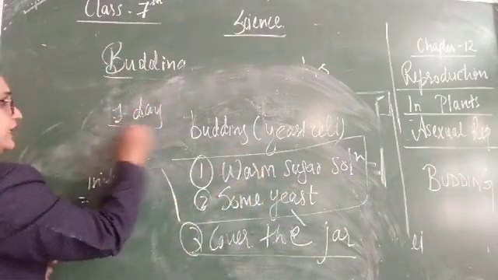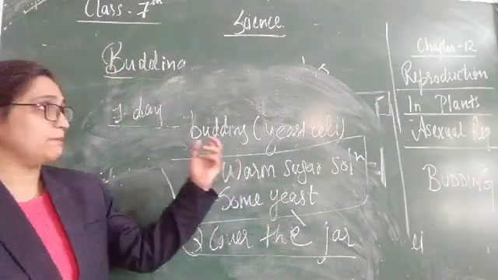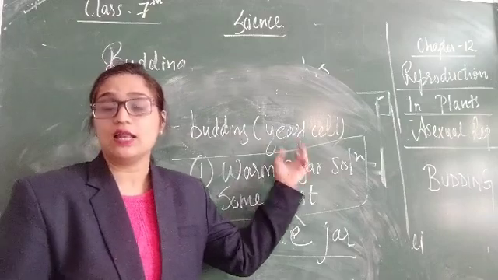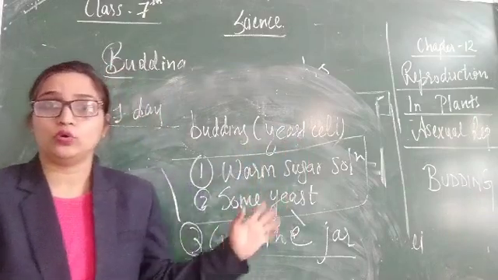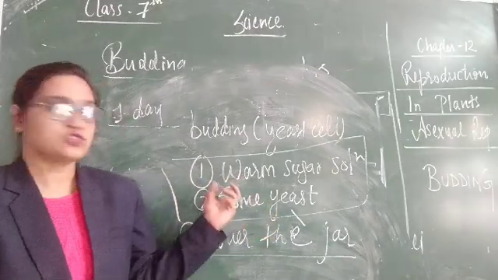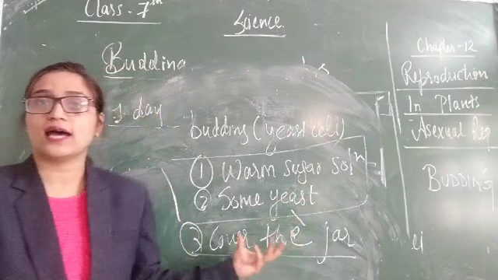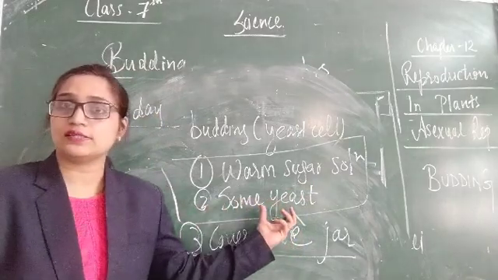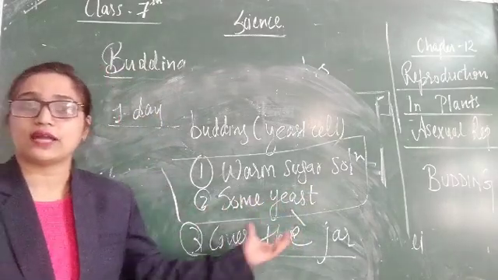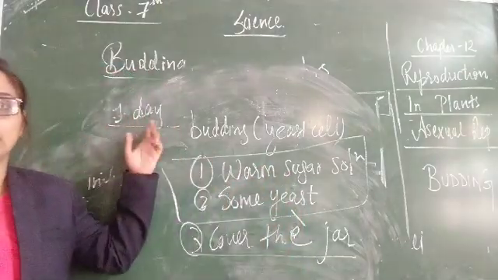So we can see budding in yeast cells at home. First, take the warm sugar solution in the jar, then add some yeast into it, cover that jar and leave it undisturbed for a day.